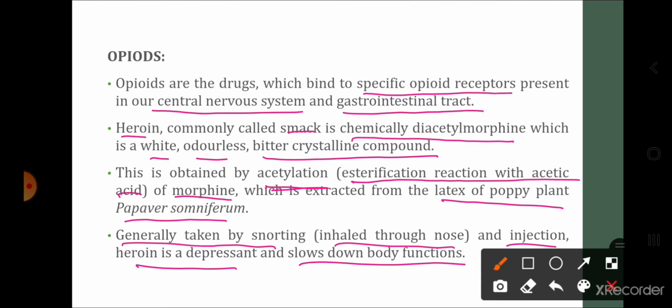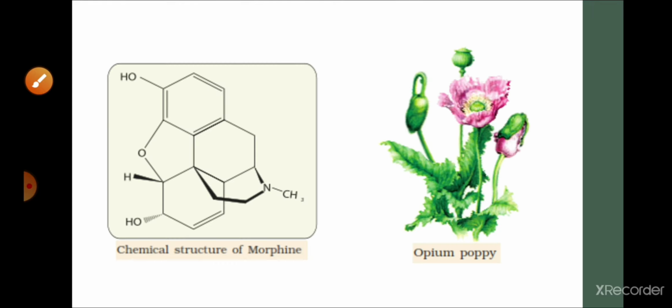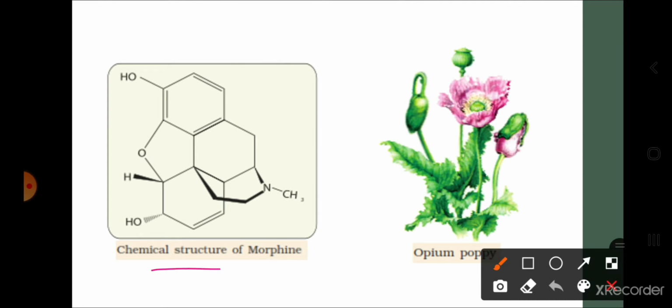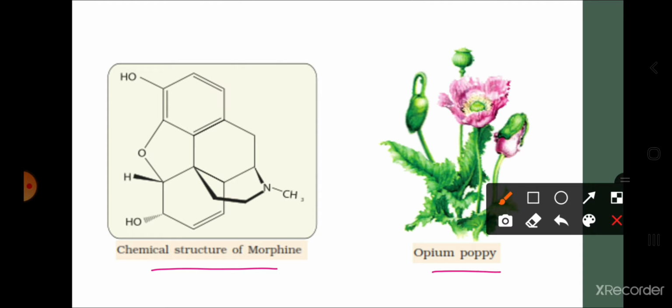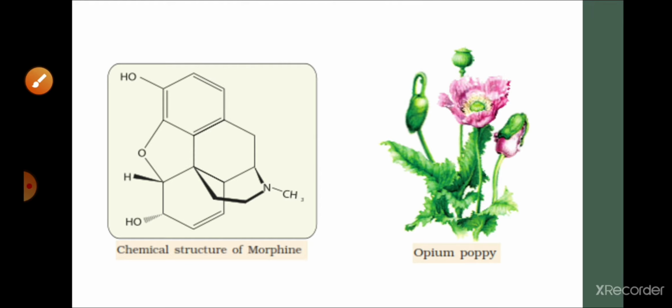Now what effects does heroin have? First of all, it is inhaled through the nose, and it may also be taken through injections. It is a depressant, and body functions will be slowed down due to the use of heroin. Okay. So this is the chemical structure of morphine, and this is the plant called opium poppy from which heroin is obtained. Students, these diagrams and chemical structures are again very important for your boards as well as for your NEET.